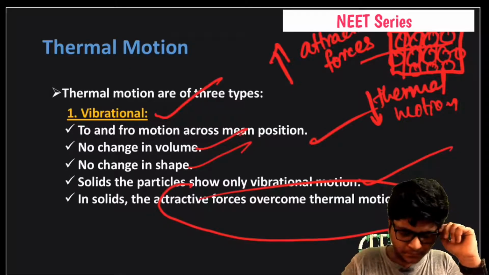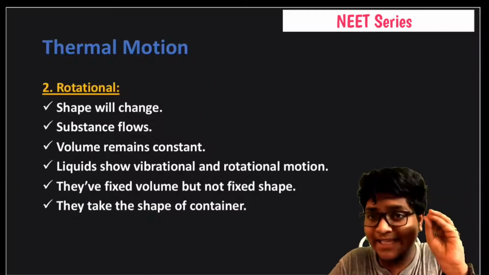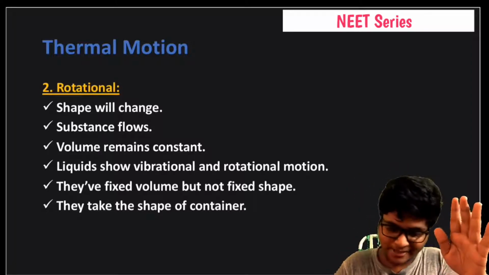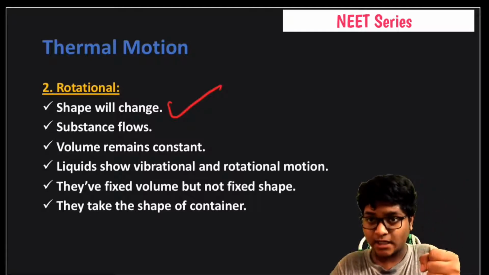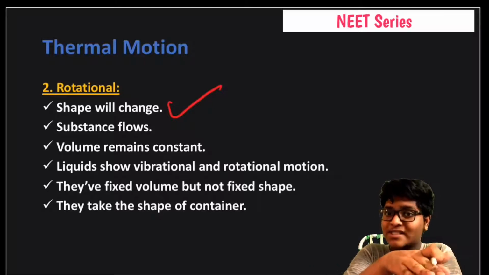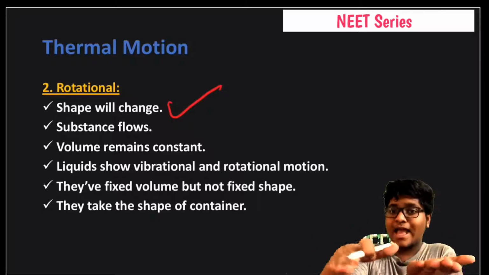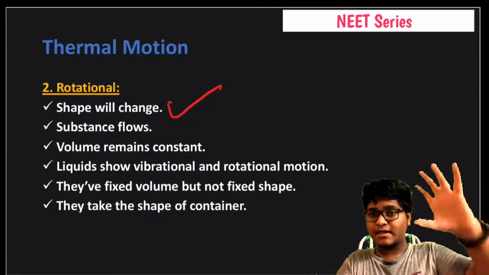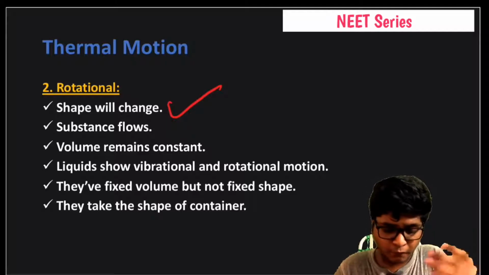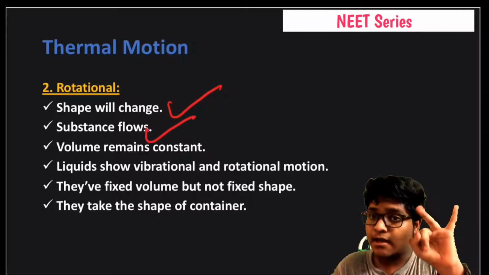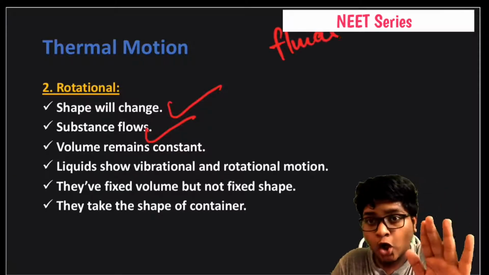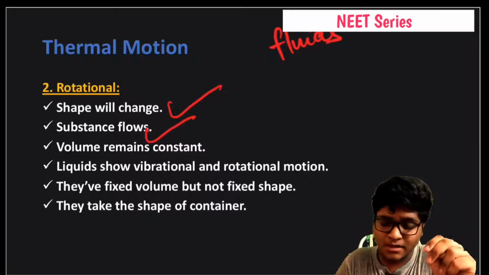Okay, and let's come to rotational. Rotational includes liquids. In liquids, the shape changes according to the shape of the container. So if we take a flat vessel, the liquid will be like this. And if we take a jar, it will adjust to the shape of the container. And here the substance flows. Gases and liquids are known as fluids, and it's a very important term you have to remember. Not only liquids, but gases are also known as fluids.